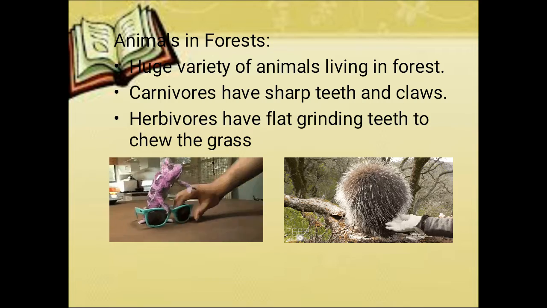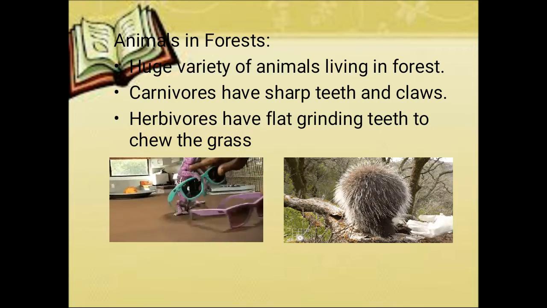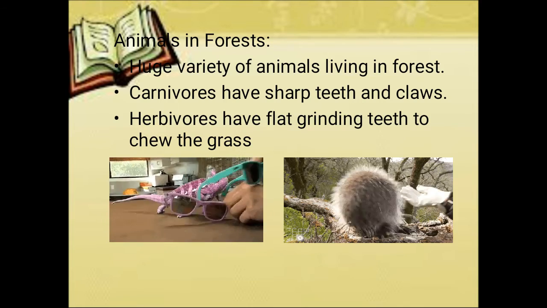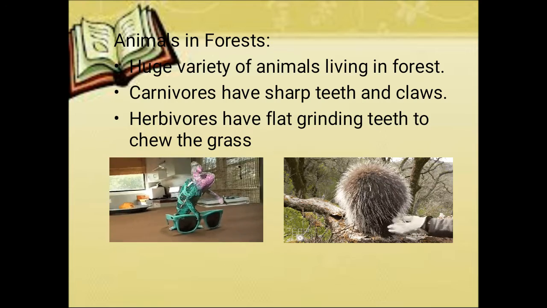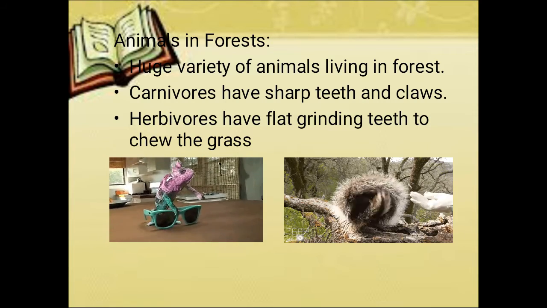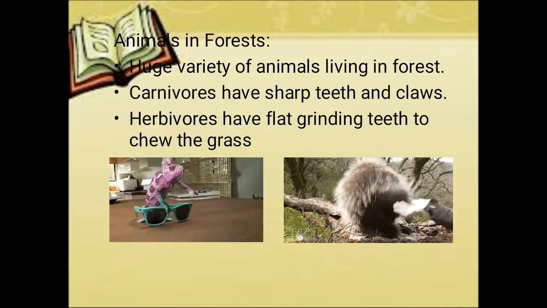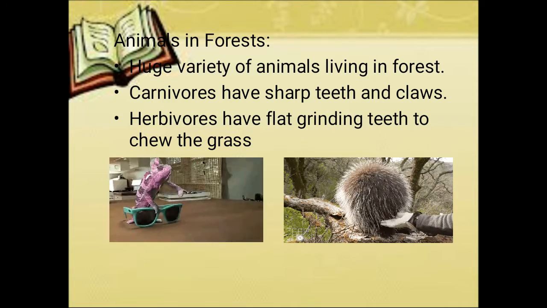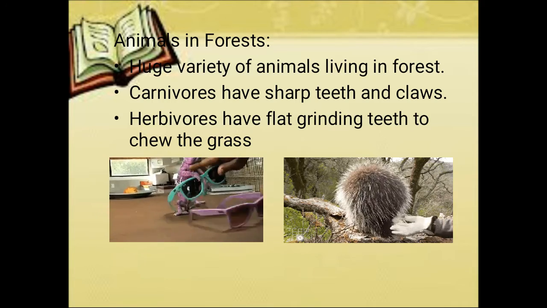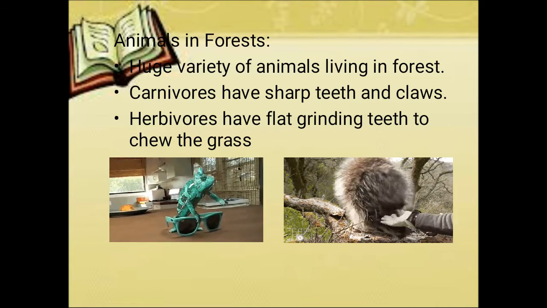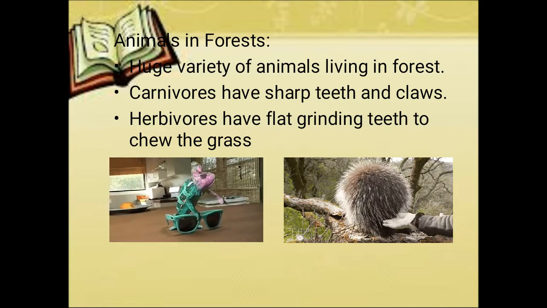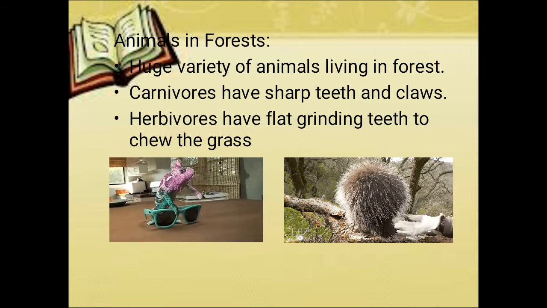Similarly, how do the animals get adapted to forest? Carnivorous animals have sharp teeth so that they can tear the flesh of other animals easily. Similarly, herbivorous animals have flat grinding teeth so they can chew the grass properly. In this way, their teeth are made to adapt to the surroundings.